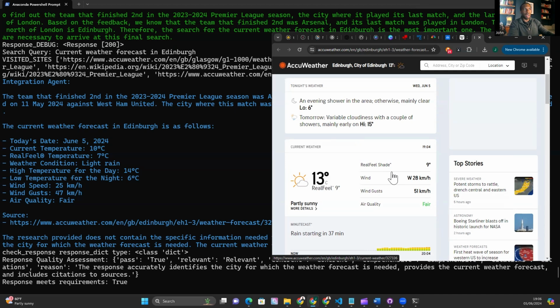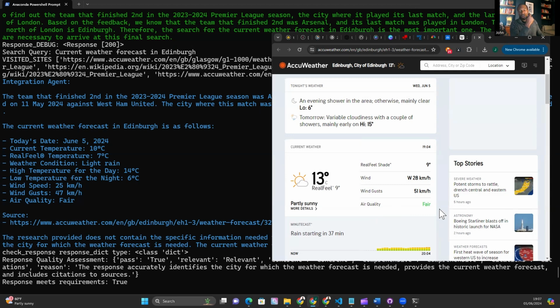So I think this has actually been a pass. And the reason I say it's a pass is because even though the exact weather has changed, because I ran this a few hours ago, you can tell by the fields that this is pulling from this AccuWeather site. And it's close enough for me to believe that the numbers are different just because it's a different time of day that I'm accessing this site. So that's a pass. That's amazing.